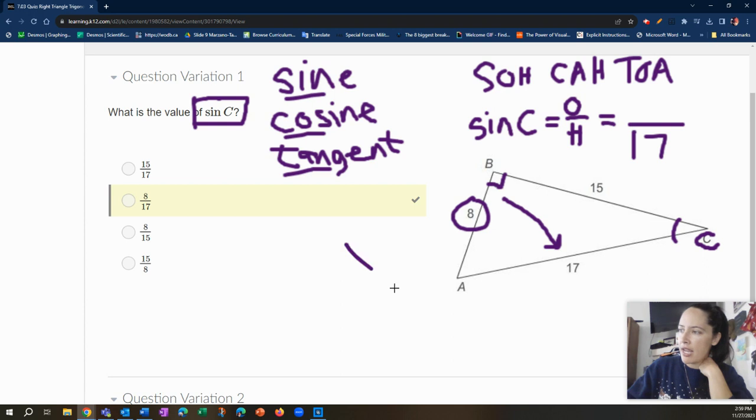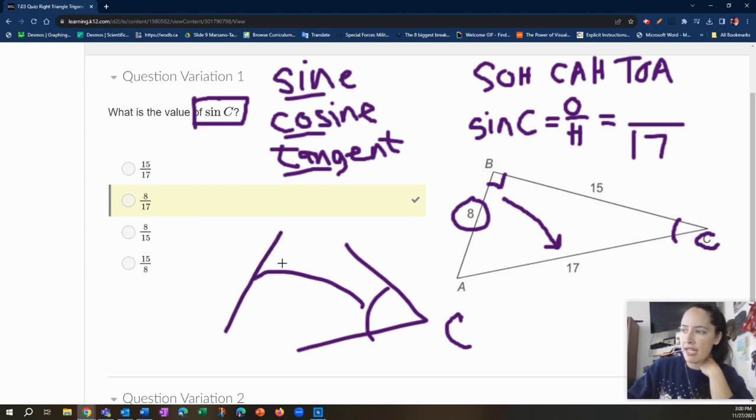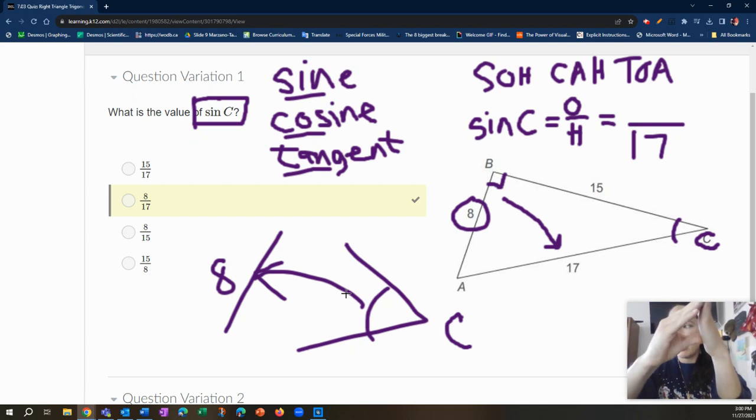If we were to draw this, angle C is right here. Across from angle C, or directly opposite, is the other side length, which is 8. Obviously, this is not to scale; it was just to make a point. Find your angle, the opposite side; here's your angle, the adjacent side, or the hypotenuse. They make up the angle. Think about it. That's the hard part of triangle trigonometry, but it'll make sense. So again, that'll be 8 over 17.